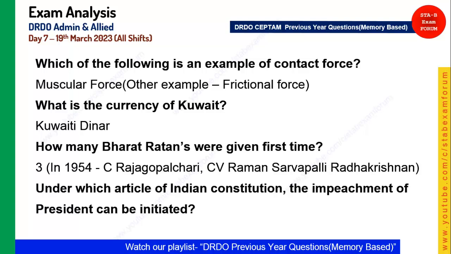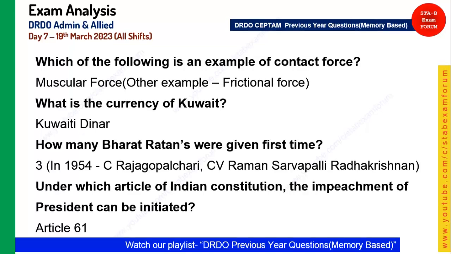Next is from the Indian polity. Under which article of the Indian Constitution can the impeachment of the President be initiated? And the answer was Article 61. So Article 61 was the right answer.